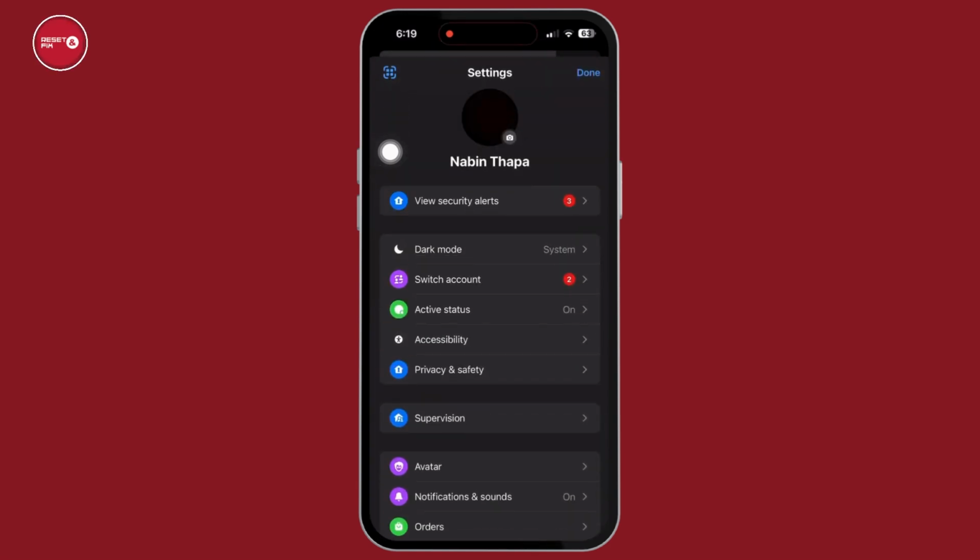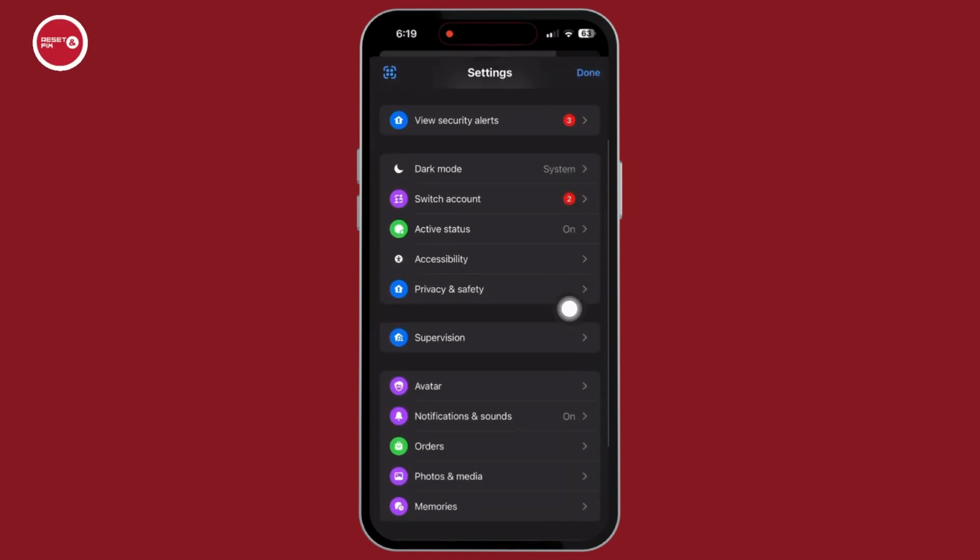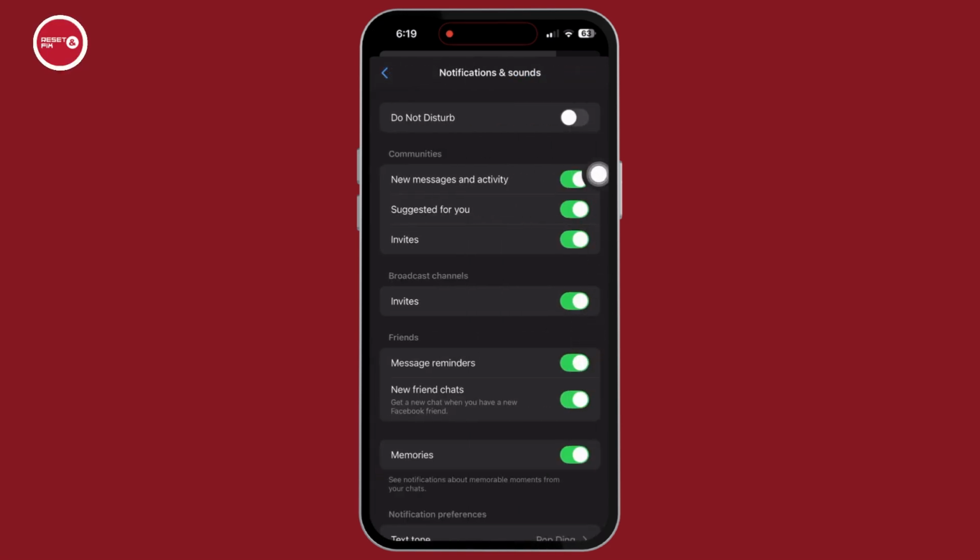Now you will land on the settings page. In the settings page, scroll down and select the option Notifications and Sound. Inside Notifications and Sounds, you will see the first option, Do Not Disturb. Now make sure that this option is turned off. If this option is turned on, then this may be the reason that you are facing this kind of problems.